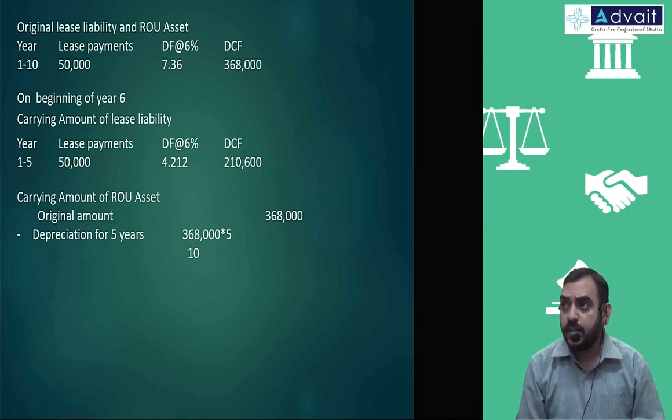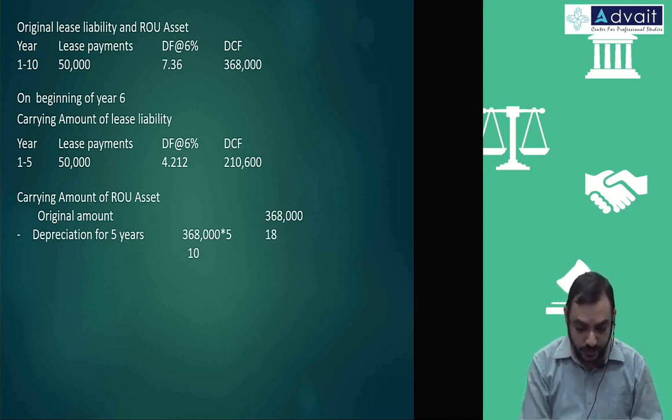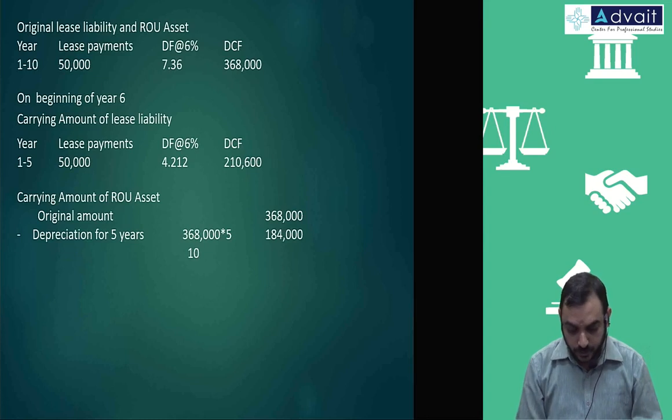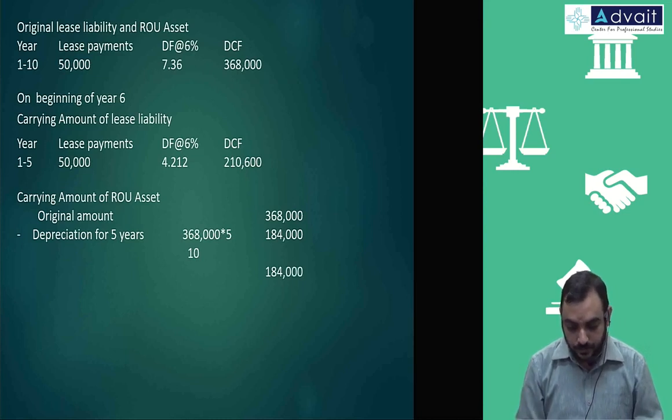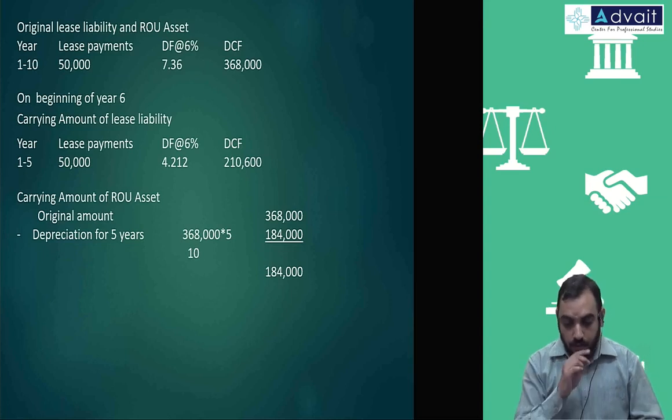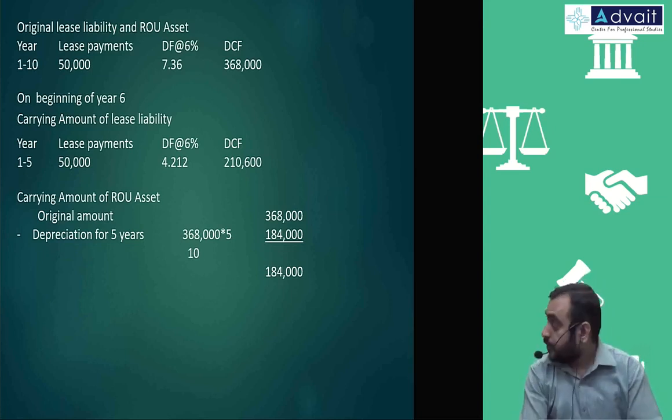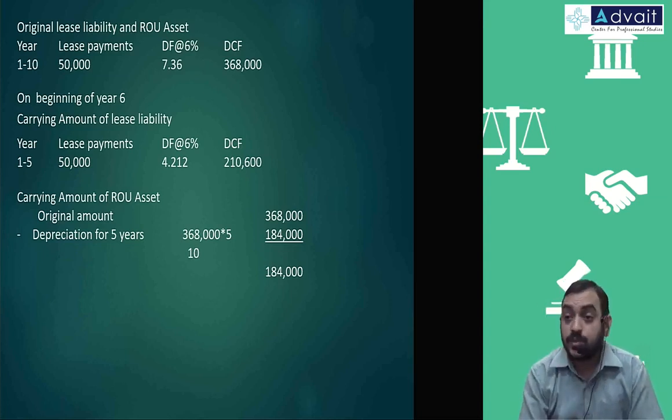One lakh 84,000. So remaining also the same number should come, because remaining depreciation should be the same number. Okay, these are all the existing amounts.